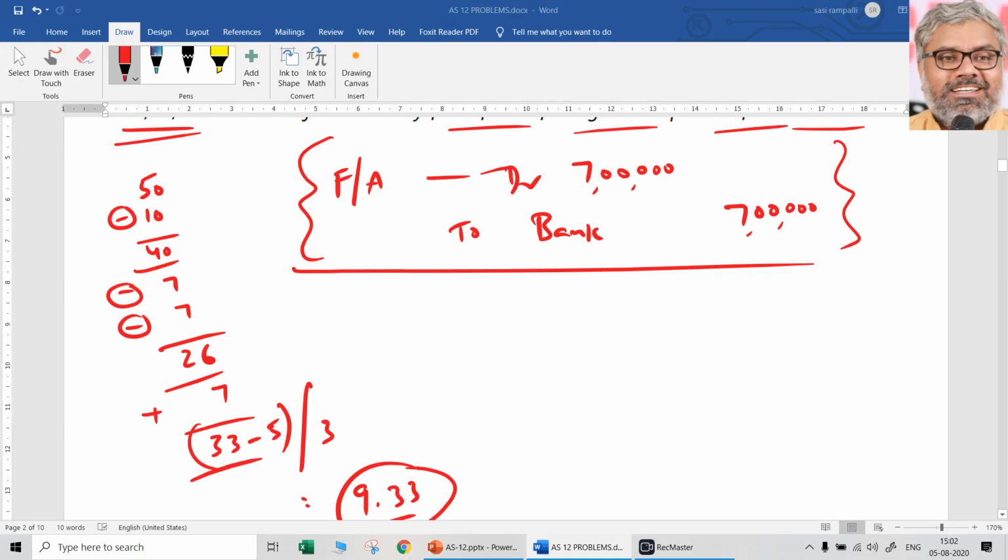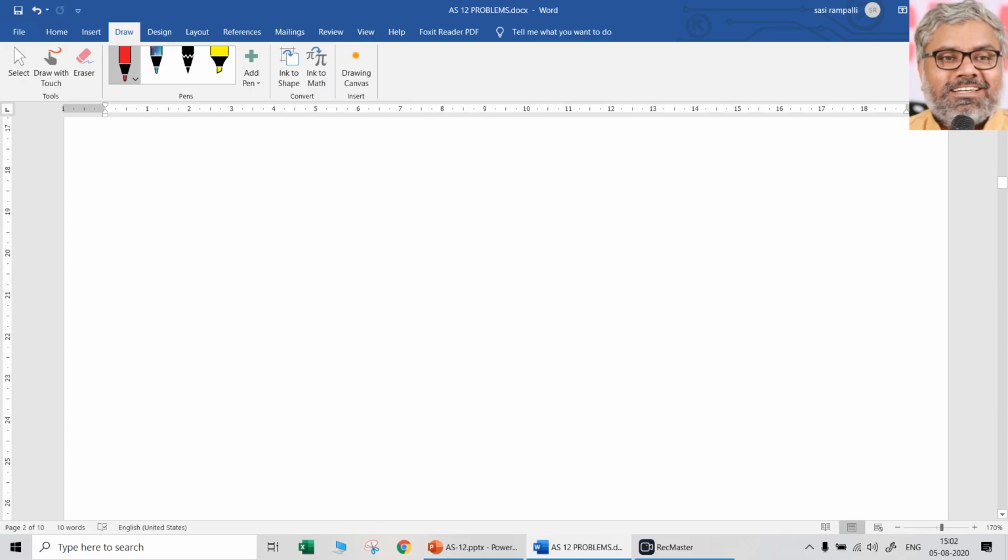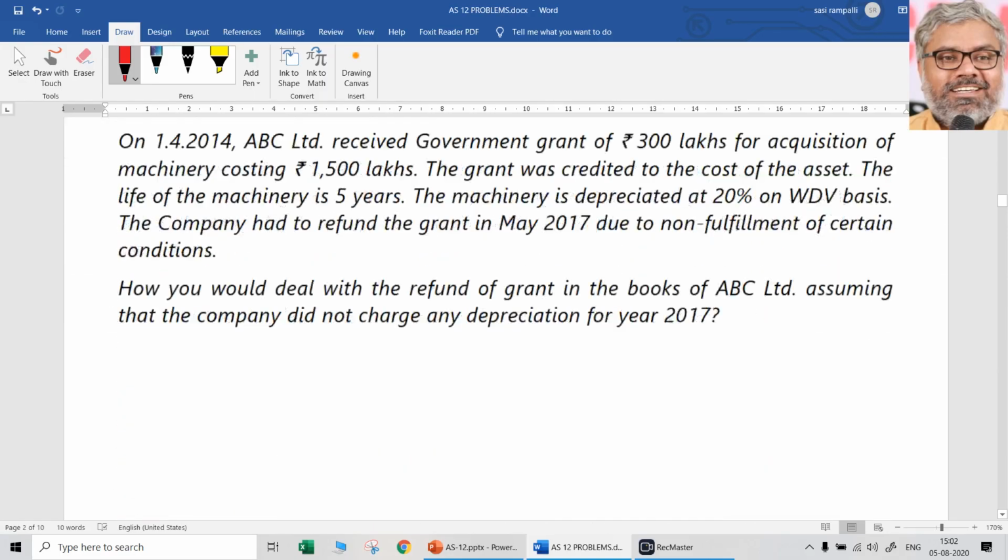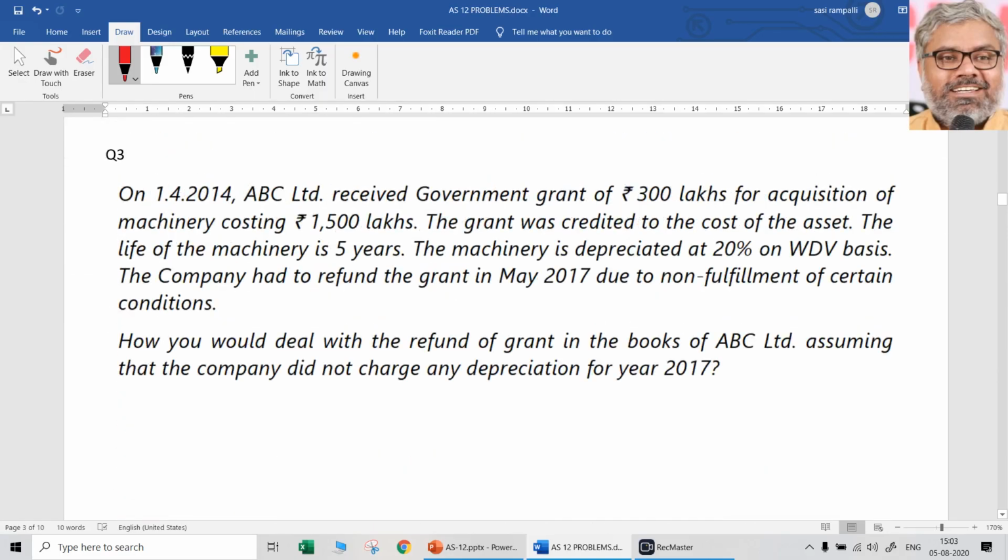Earlier you were providing 7 lakhs depreciation annually for 2 years. Now for the remaining 3 years you have to provide 9.33 lakhs depreciation prospectively from now onwards, means third year onwards depreciation has to be provided at the rate of 9.33 lakhs each year. That is the impact of the government grant which has been refunded.